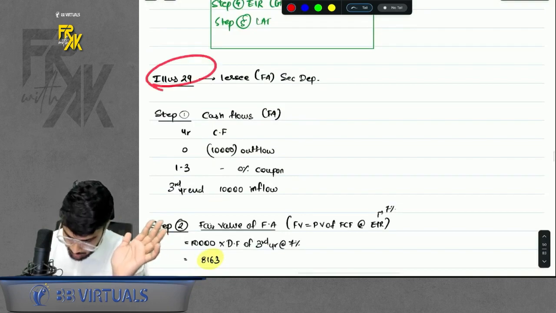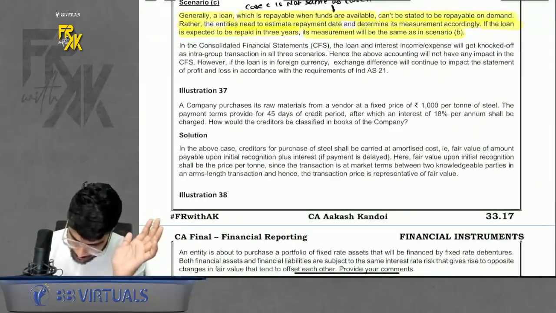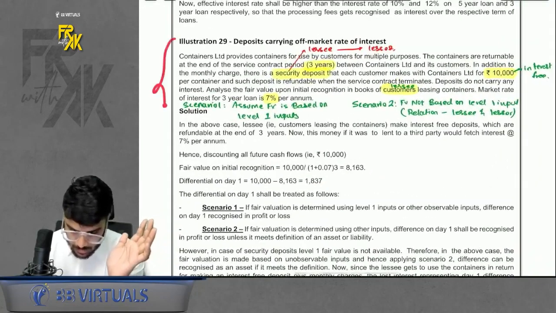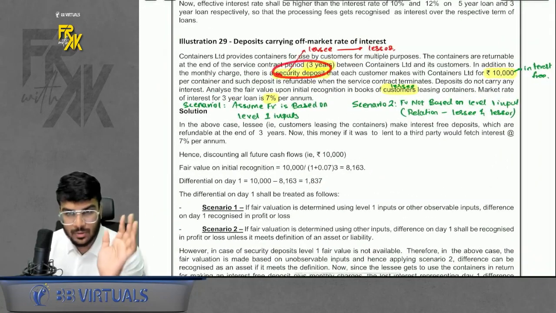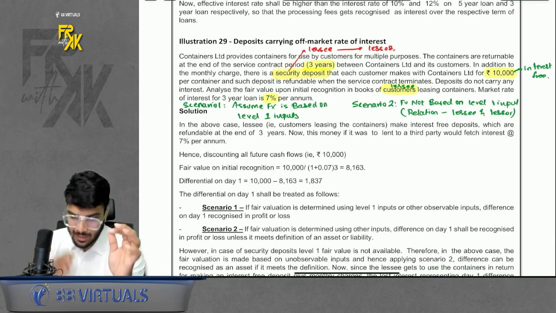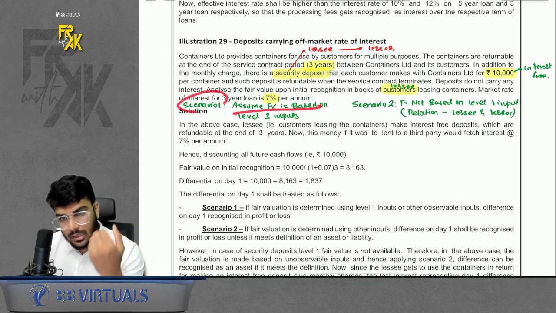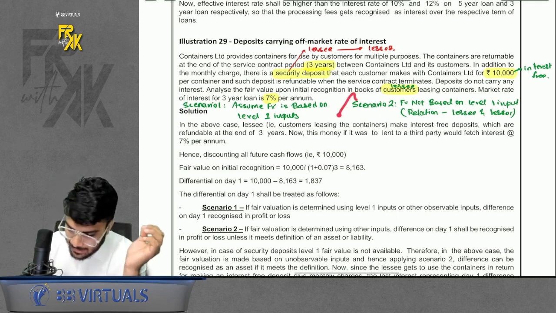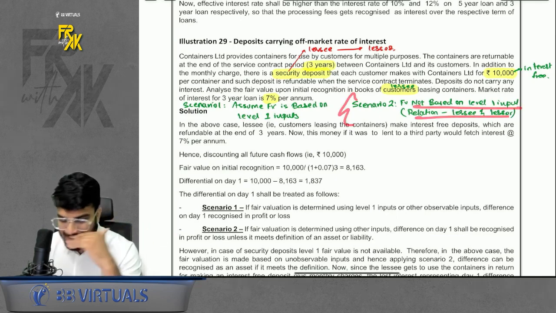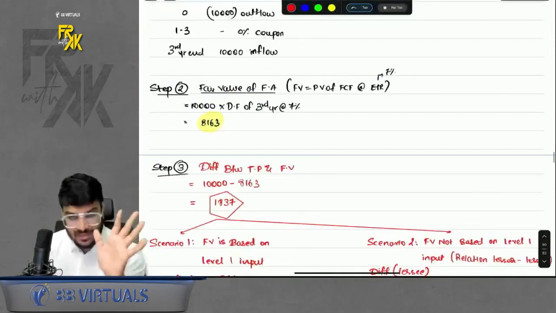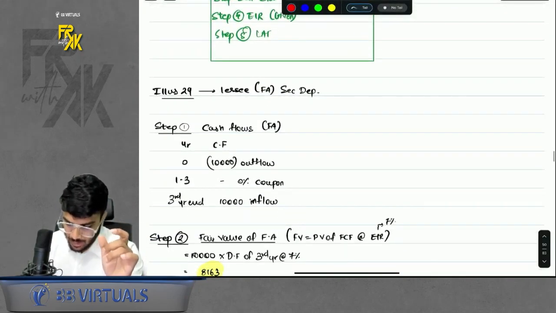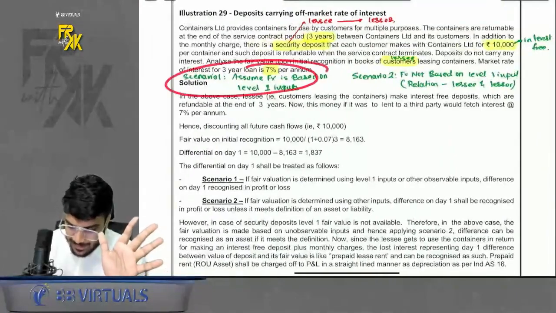First question is illustration number 29. Okay, let me revise that illustration for you as well. One sec. Yeah. In this question, a security deposit was given, again the relationship of lessee and lessor, but I gave you two scenarios. First scenario, assume that fair value was based on level 1 input, and second scenario, assume there was a relationship between lessor and lessee. So in the first scenario, you will solve as per 5 steps. Step number 1, 2, 3, 4, 5 are all the same under both cases. All 5 steps are same under scenario 1 and scenario 2.